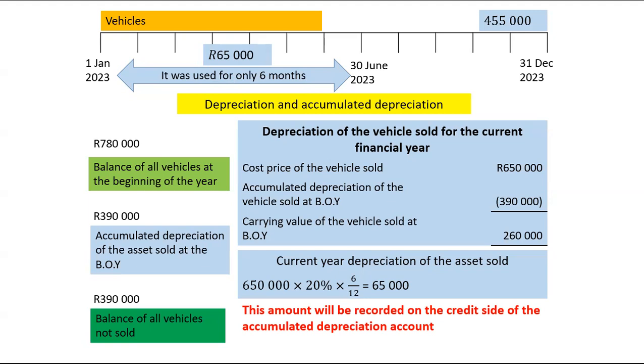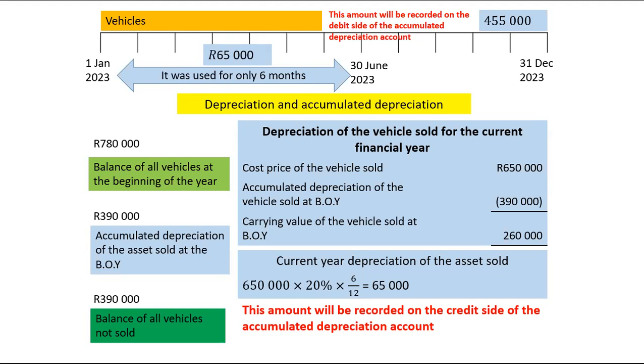However, here, our accumulated depreciation account will actually decrease by the accumulated depreciation of the asset sold, which is that 455,000. That is because the asset is gone. We don't have that asset anymore. And the fact that we don't have that asset anymore, its accumulated depreciation must also go. How do I record this in my accumulated depreciation account?